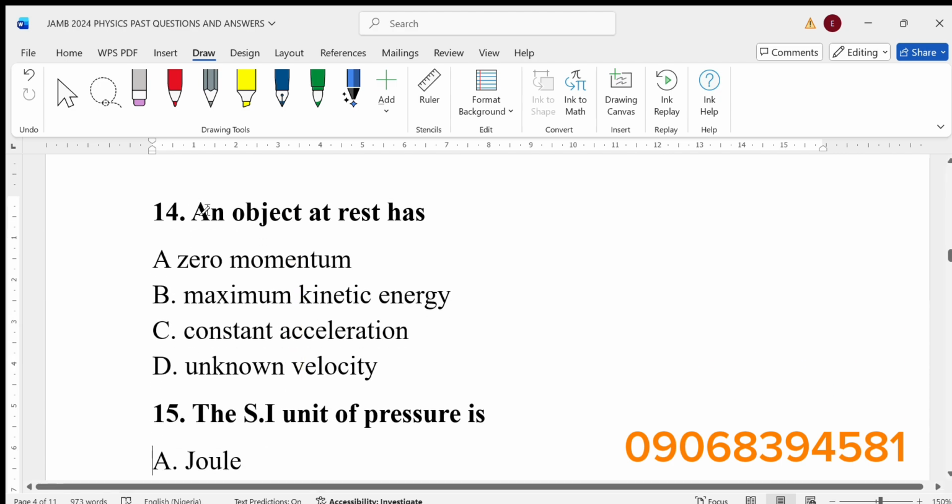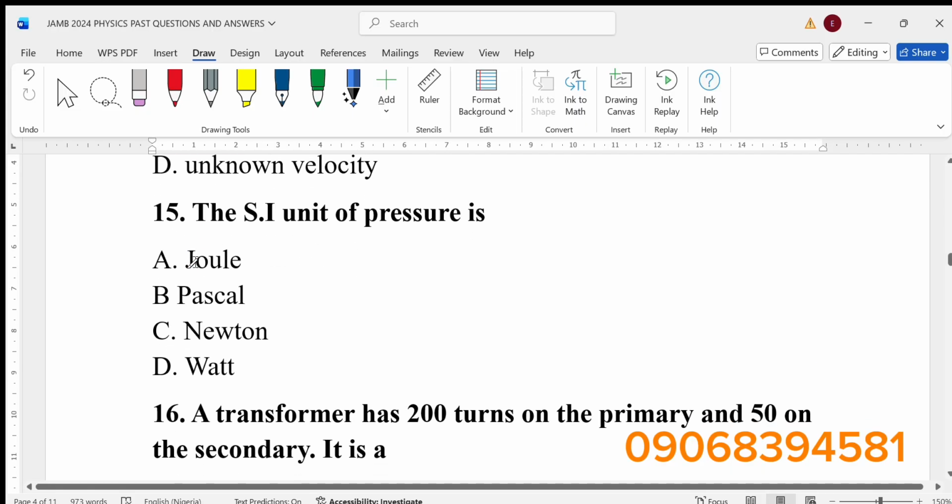Number 14, an object at rest has dash. A says zero momentum, B says maximum kinetic energy, C says constant acceleration, D says unknown velocity. This question is a bonus question. An object at rest has zero momentum. All right. The SI unit of pressure, from the options here, the answer is Pascal.